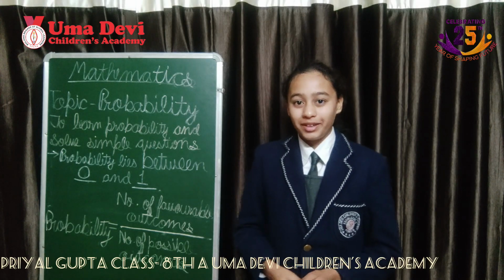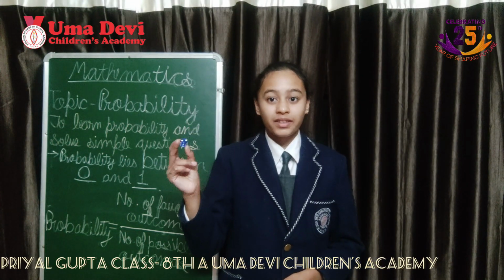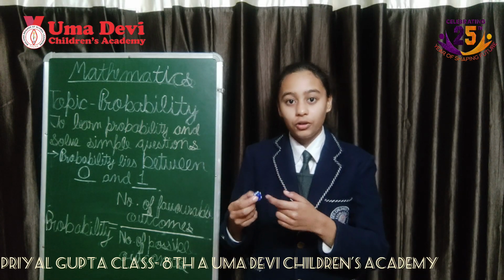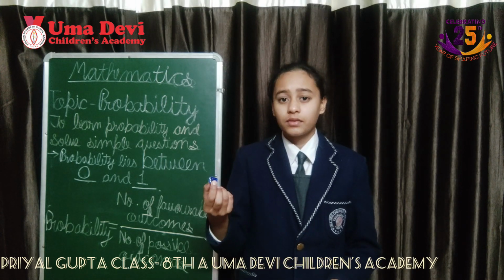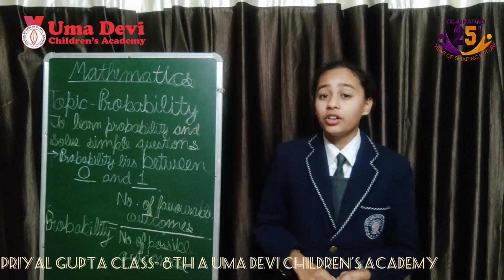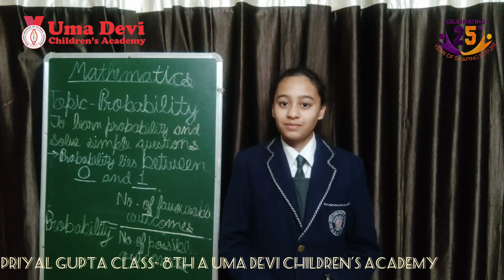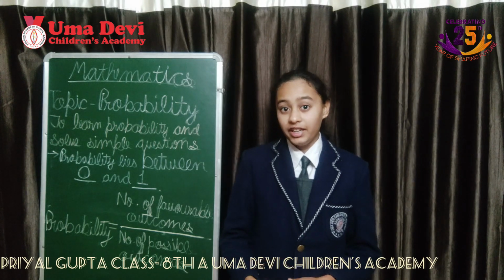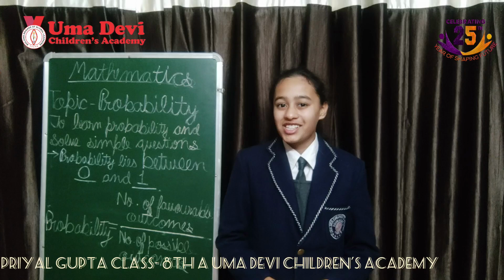Let us see another example now. This example is the roll of a fair die. So here I have a fair die with me. It has numbers from 1 to 6 marked all over it. If I roll it, it would land on one of the numbers from 1 to 6. So can you tell me what is the possibility of getting an even number when I roll it? The probability would be 3 by 6 since there are 3 favorable outcomes and 6 total outcomes. You are right. The probability would be 3 by 6, which can be simplified and written as 1 by 2. Seems like you are understanding this concept well.